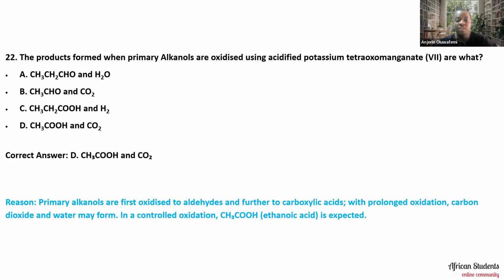So primary alkanols are first oxidized, yes, to aldehyde. That's the first step. And further to carboxylic acid. With prolonged oxidation, carbon dioxide and water may be formed. In a controlled oxidation, CH3COOH, ethanoic acid, is expected. So that's the answer to that. Okay.